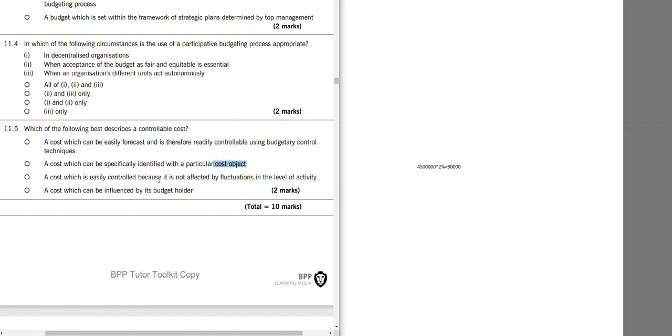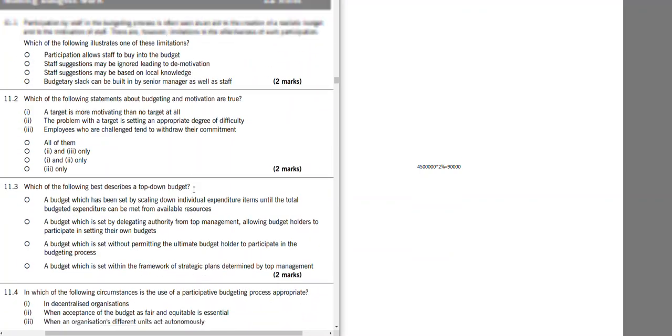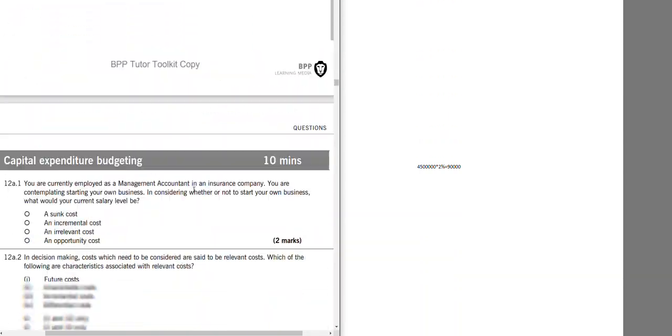A cost which is easily controllable because it is not affected by fluctuations in the level of activity. Usually when things are not affected by activity, it means they are fixed costs, and fixed costs are not usually controllable costs. A cost which can be influenced by a budget holder. This is an example of controllable cost. So whether it is fixed, whether it is variable, if it is affected by our decision, then it is controllable cost.